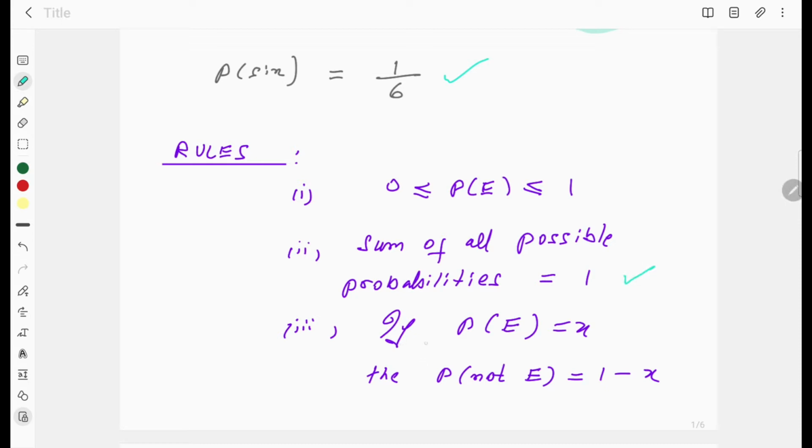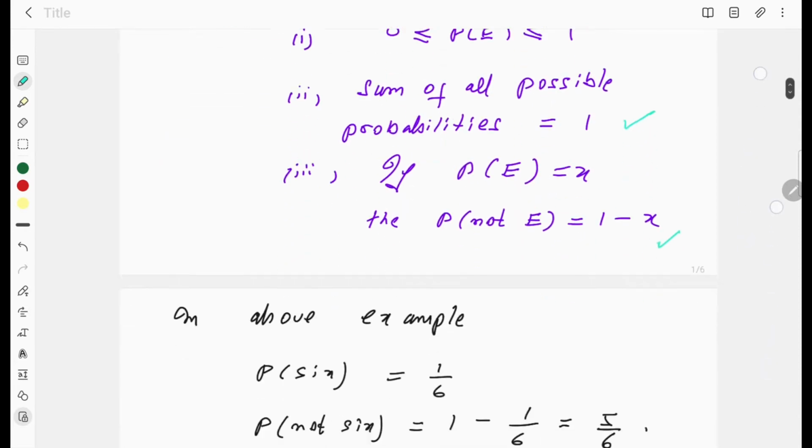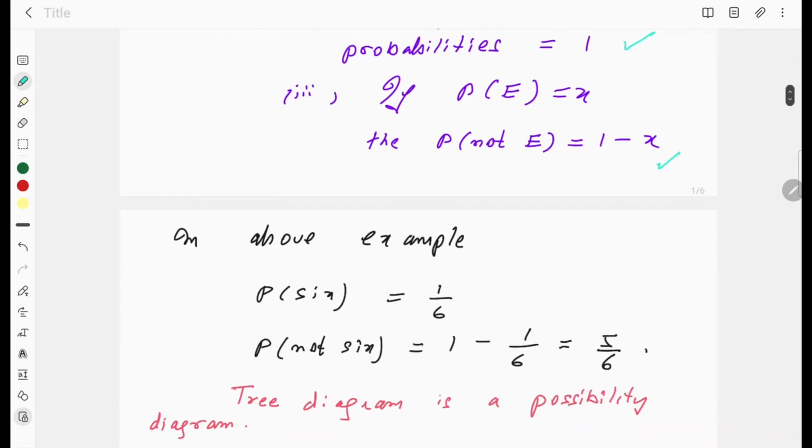And if probability of some event E is X, then probability of E not happening is 1 minus X. Like in the above example, if probability of 6 is 1 over 6, then probability of not getting 6 is 1 minus 1 over 6, and this will be 5 over 6.